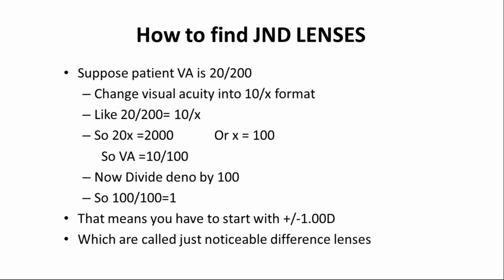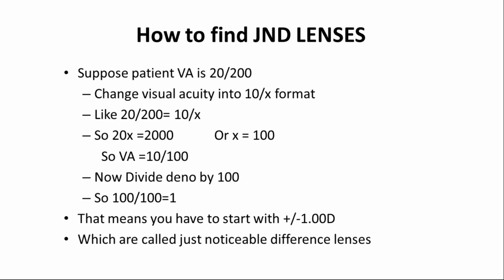Now I will explain. Suppose you did the calculation, the patient's visual acuity is 20 by 200, and you got 1. That means you have to start with plus minus 1. You put plus 1 to the patient and ask, is this clear, then you put minus 1 and ask, or is this one clear, and ask the patient to compare.